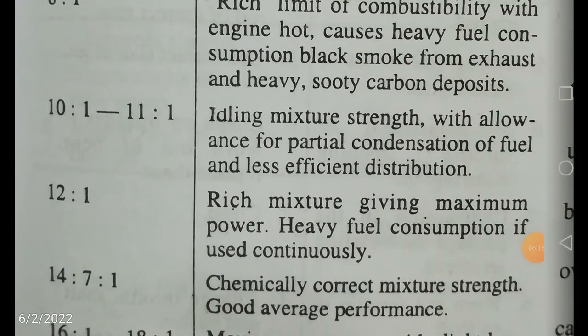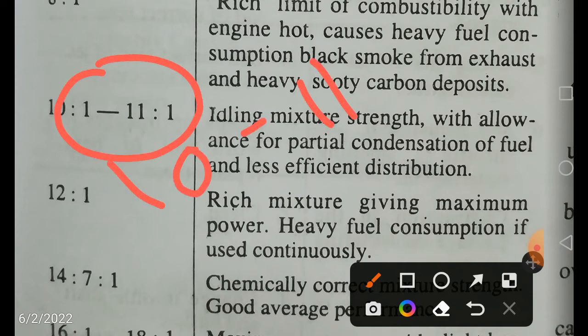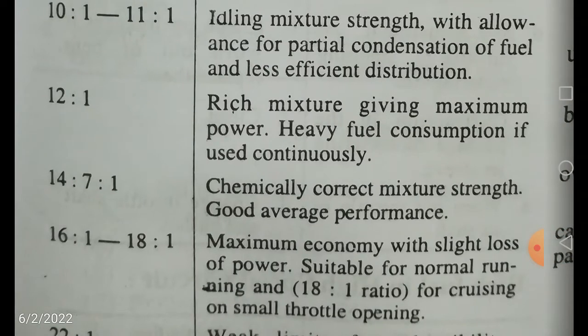Idling requirement: when your vehicle is stationary or in neutral and not moving, this is called idling mixture strength, and it is 10 to 11.